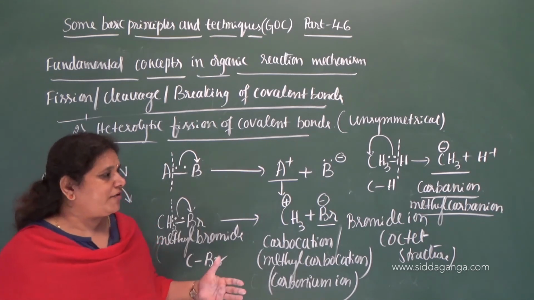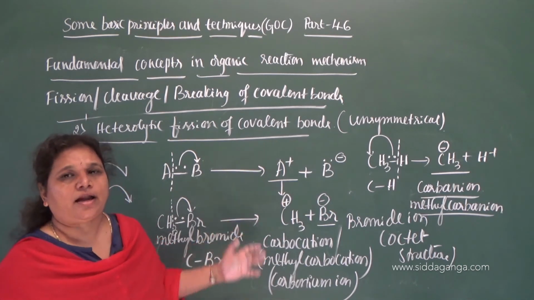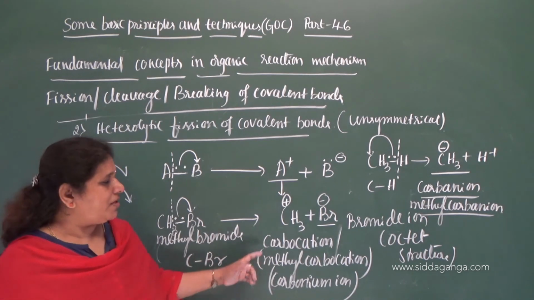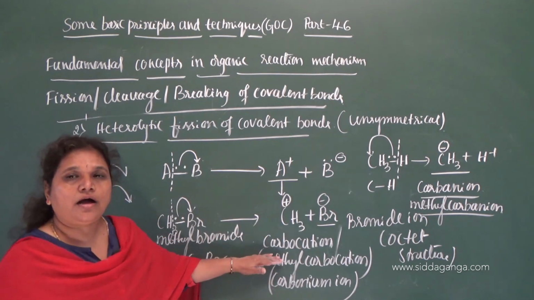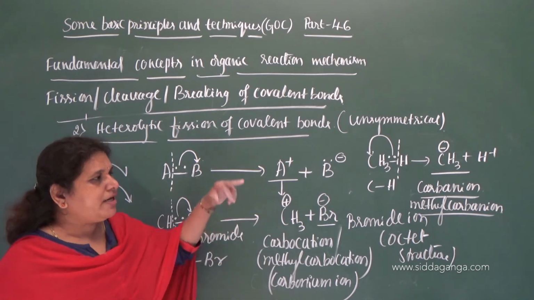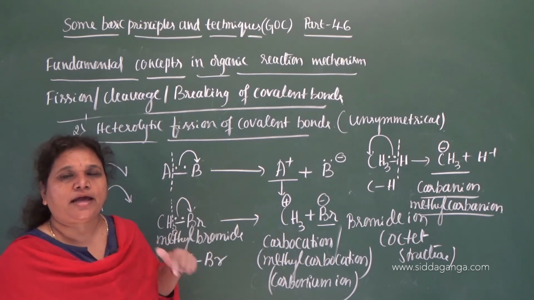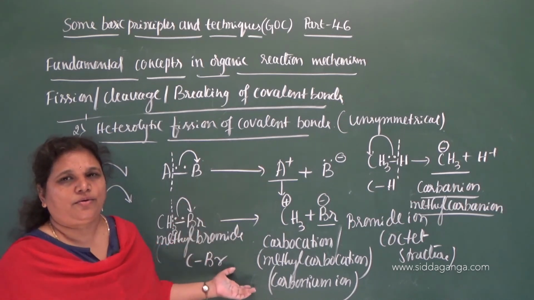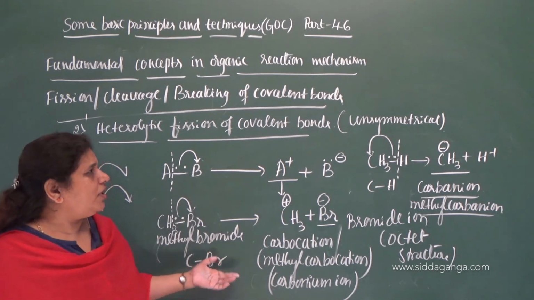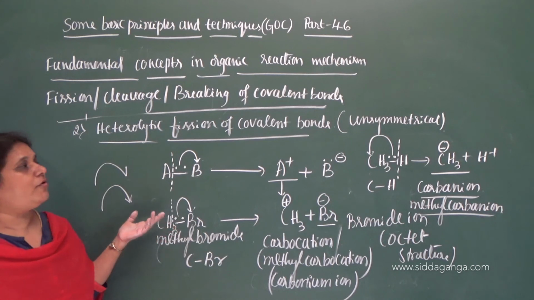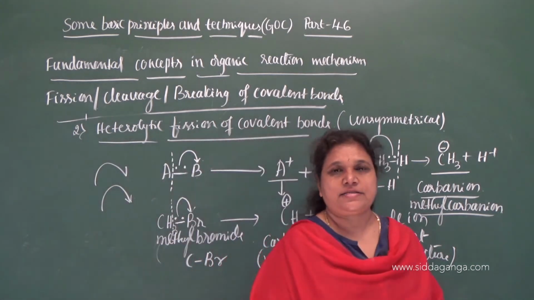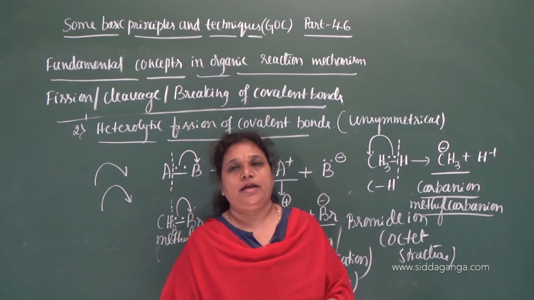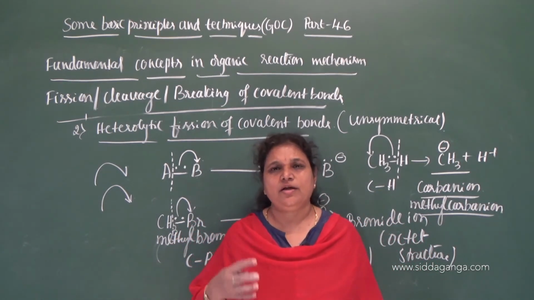The other names for these are carbocation and carbanion. Why do we call them so? Because carbon containing a positive charge is called a carbocation, and carbon containing a negative charge in an anion is a carbanion. Okay, so this is about heterolytic fission of covalent bonds, and it takes place more preferably in compounds containing polar covalent bonds.